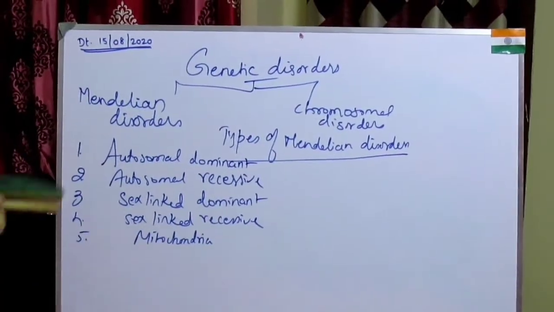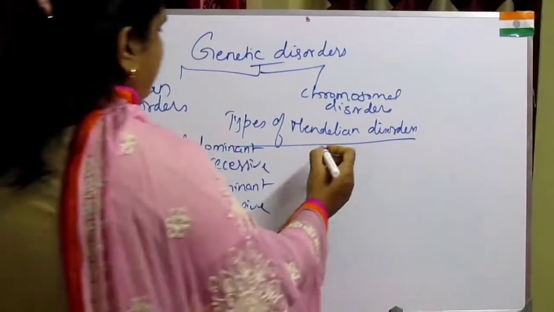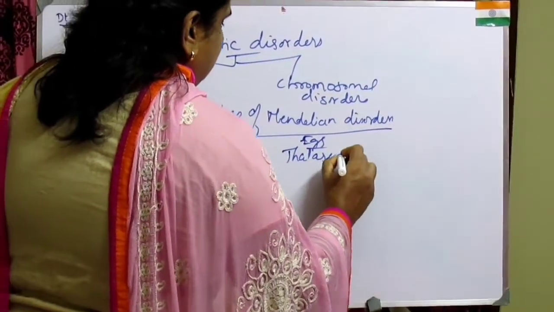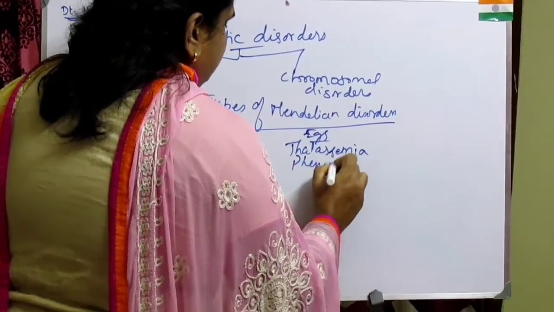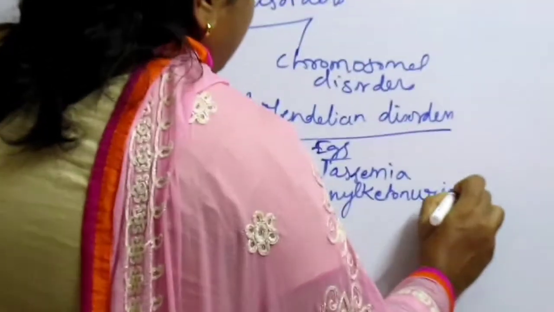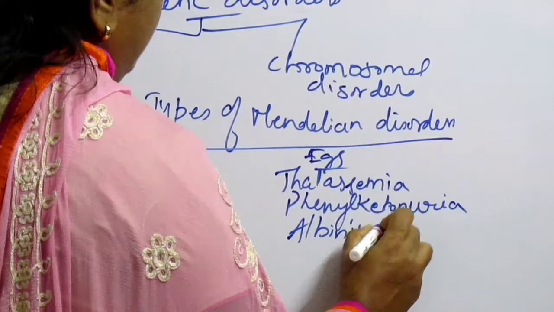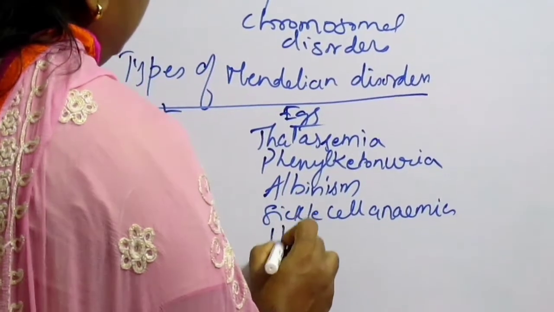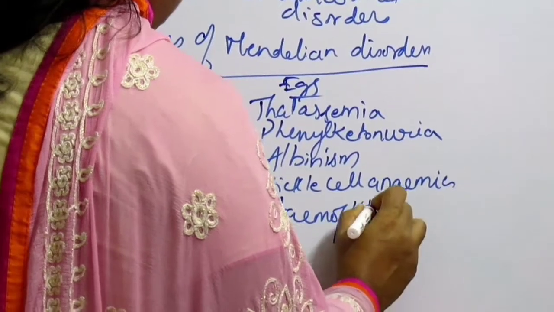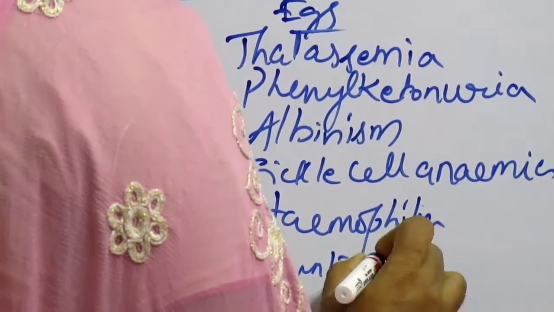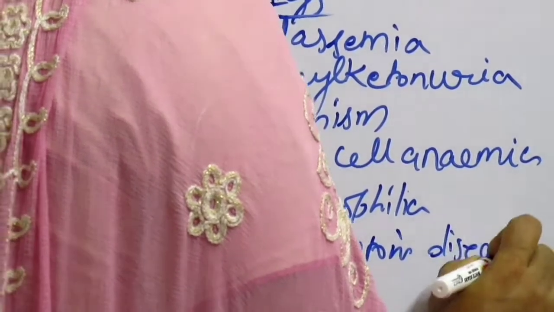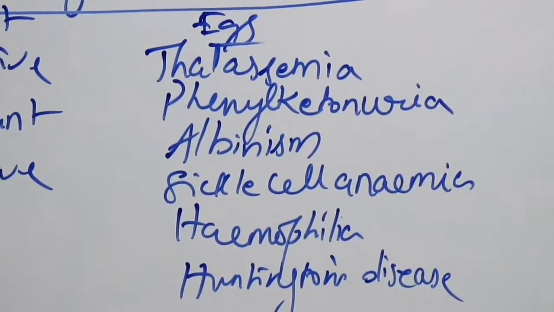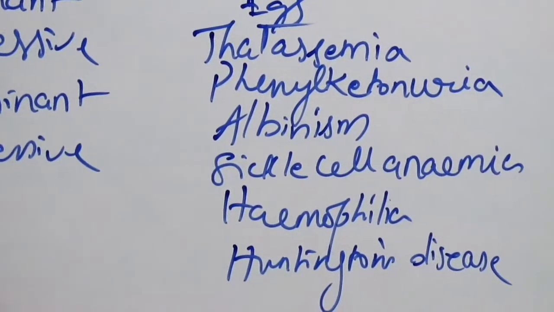Examples are thalassemia, phenylketonuria, albinism, sickle cell anemia, hemophilia, and Huntington's disease.